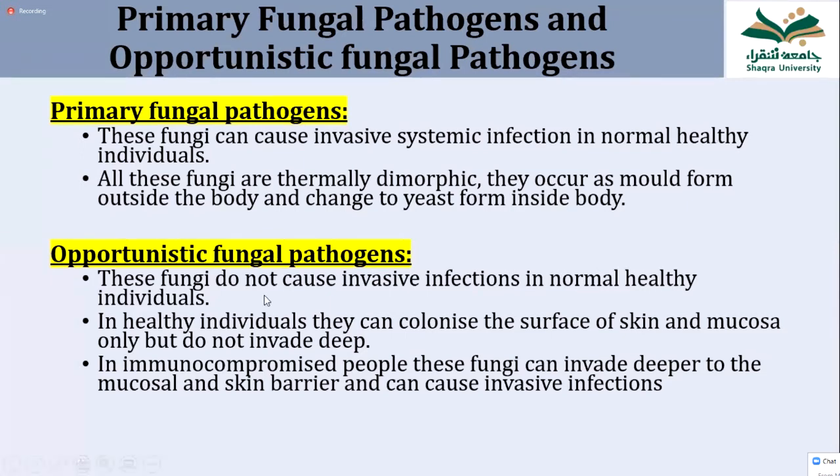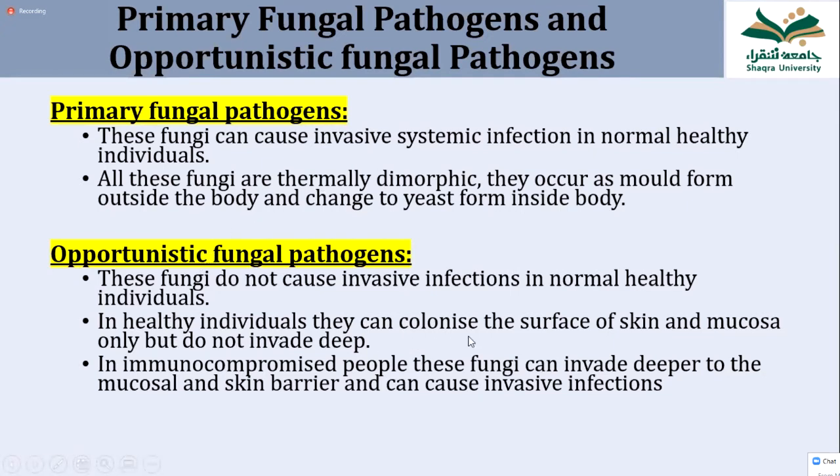And about opportunistic fungal pathogens, these fungi do not cause invasive infection in normal healthy individuals. They can cause invasive infection only in people who have a very weak immune system. Then what infection do they cause in normal healthy people?